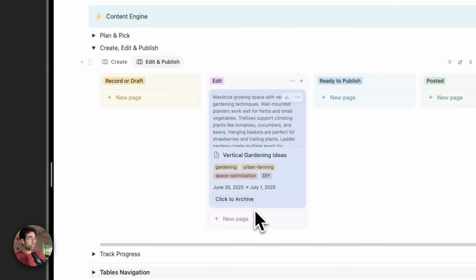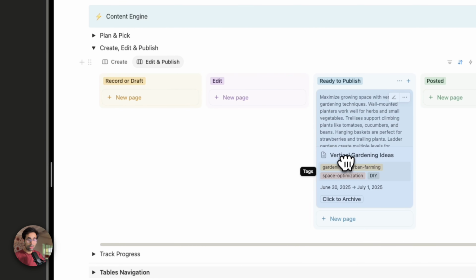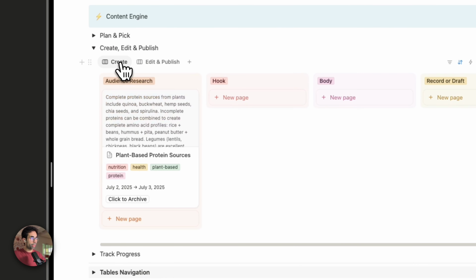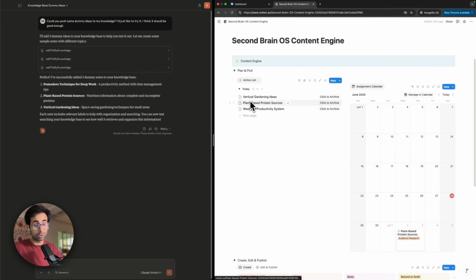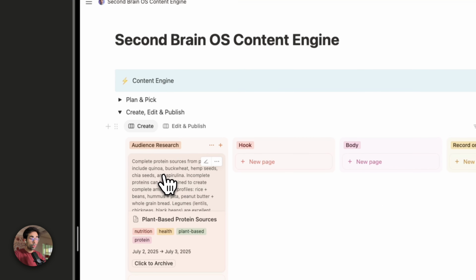And interestingly, if something on this stage still feels that you want to archive it, you still can. I wouldn't, but if you want to, you can. And then you finally move it to ready to publish. This means it's completely clear from your plate, right? And if you go back over here, it's clear from here. If you go back over here, it's still in the active list because it is still active. It hasn't been completed, right? So you're still working on it. Therefore, it's active, right?